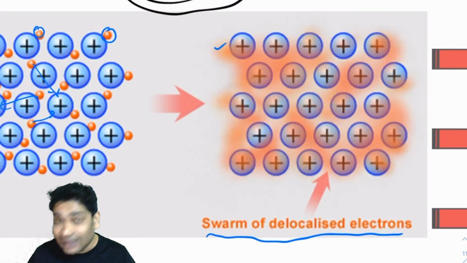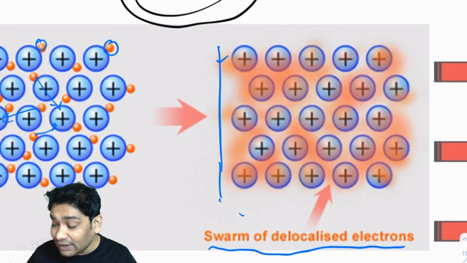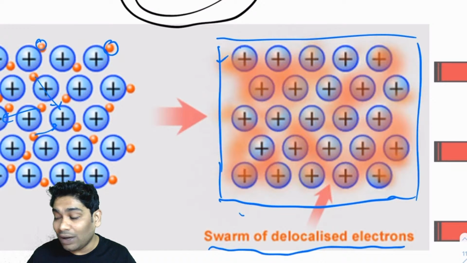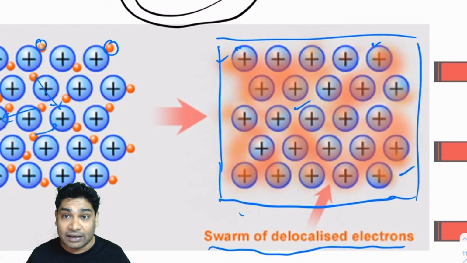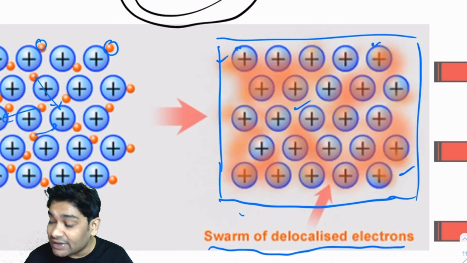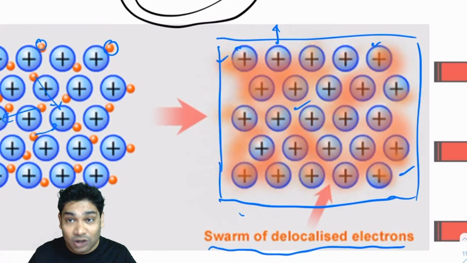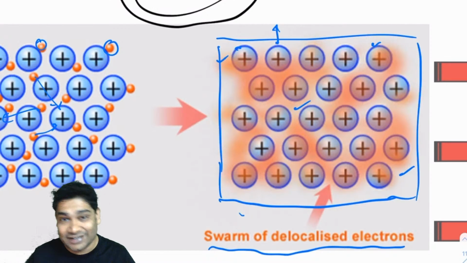Now you realize within the metal, if this was the boundary of the metal, within the metal these guys are free to roam around anywhere. One electron of this could have reached here, could have reached here. So this free electron can reach anywhere inside the metal. However, what happens when it reaches the boundary? Now it cannot jump outside still, right? Because all these nuclei together will pull it. So it can move freely inside the lattice, inside the solid, but it cannot leave the solid structure yet.